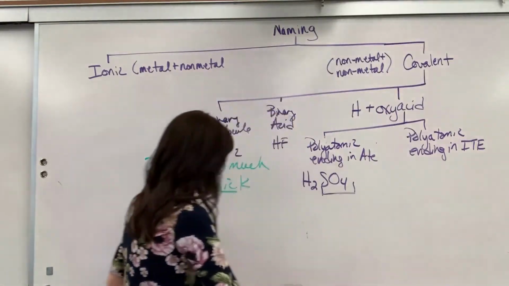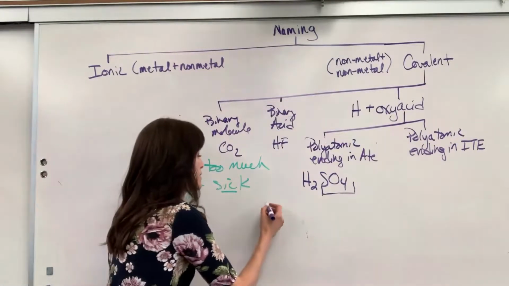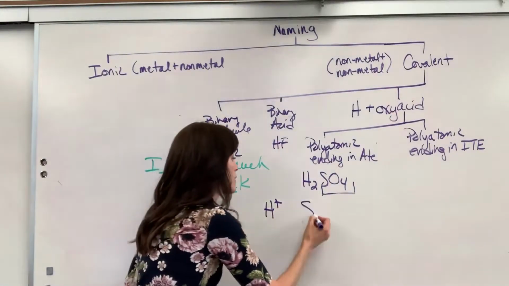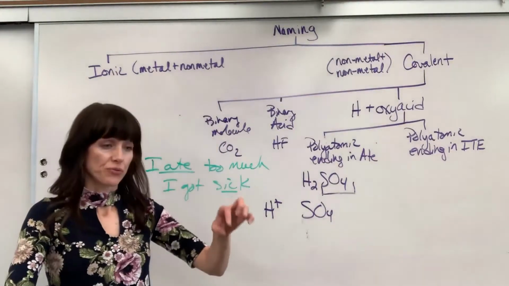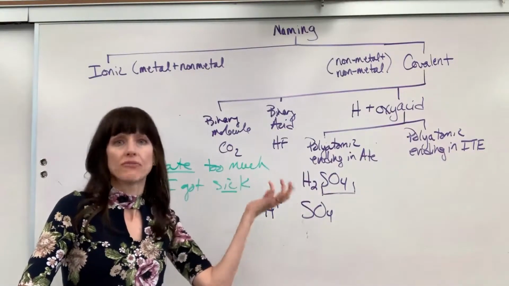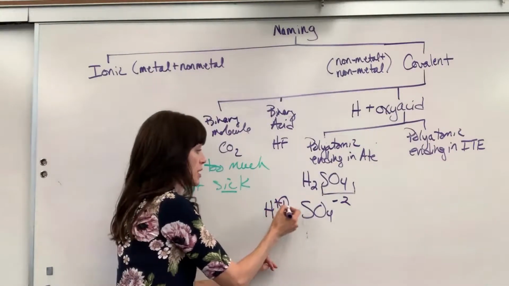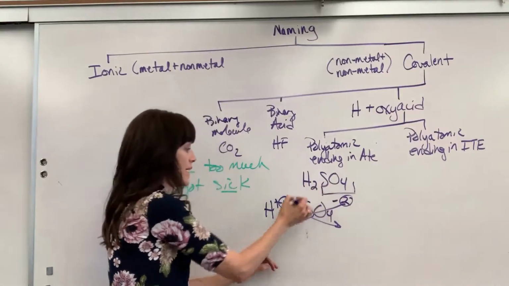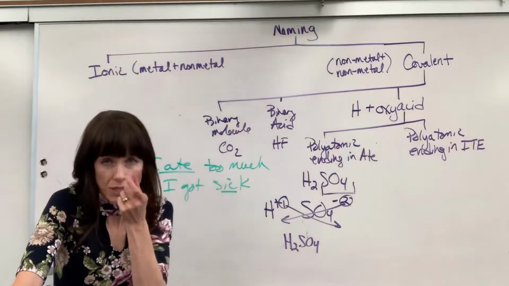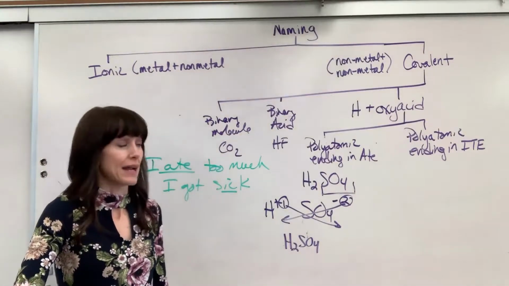How's that? If I have sulfuric acid, first thing I do is write down hydrogen. I know that an acid has hydrogen in it. And then I look up, I see sulfuric, so I change that to ATE, and I look up the polyatomic. What is sulfate? Sulfate is SO4 minus 2. Now if you take the charges, the 1 and the 2, that's where that 2 comes from, H2SO4. And again, is that true chemistry? No, but it works, that you'll be able to get the right chemical formula for that acid.